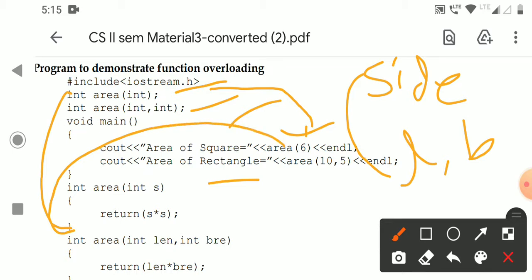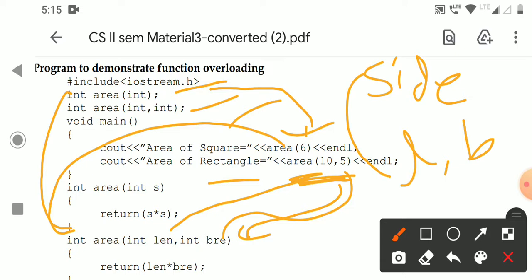So next, the second statement, area of rectangle is equal to area of 10 comma 5. Again here a function calling statement is there. So there are two area functions, which one will be executed? The one with 2 parameters will be executed. So 10 is copied to length, 5 is copied to breadth. Now return length into breadth. 10 into 5, 50 will be returned. So 50 will be displayed here. So this is a simple function overloading program.